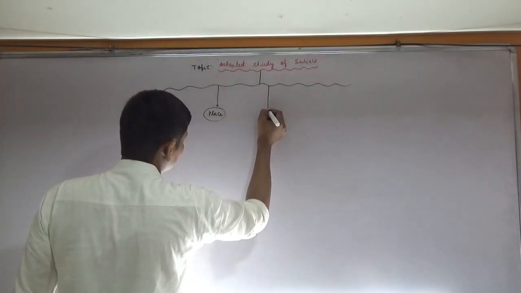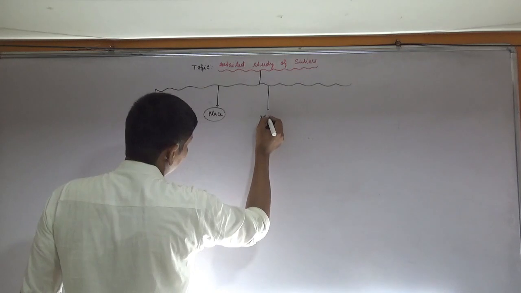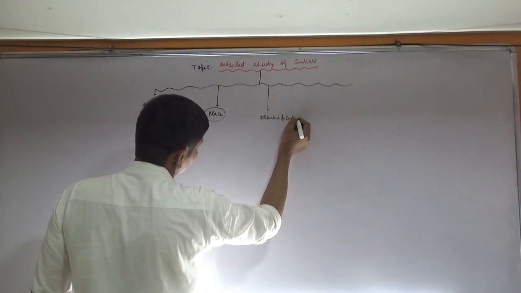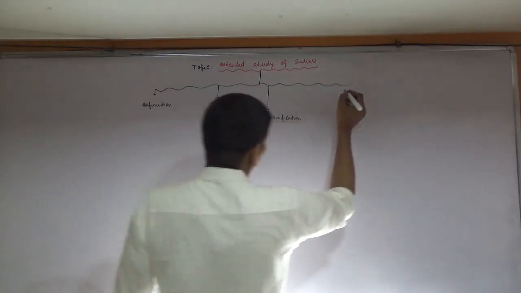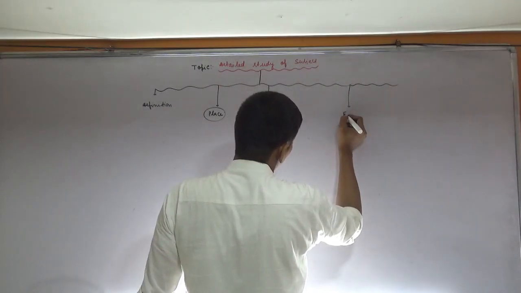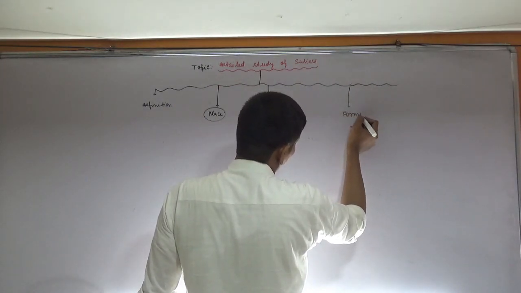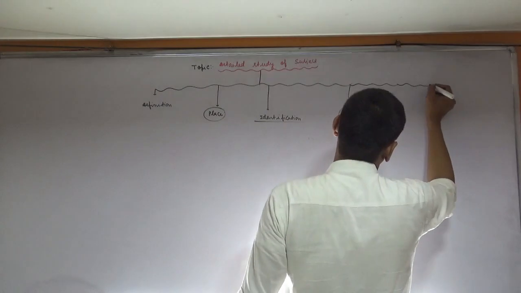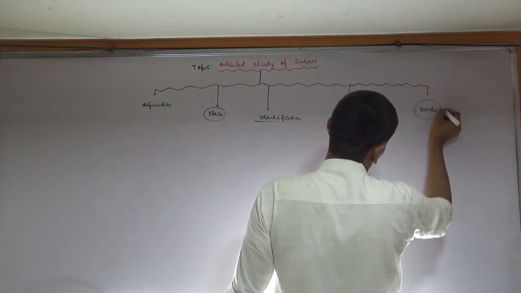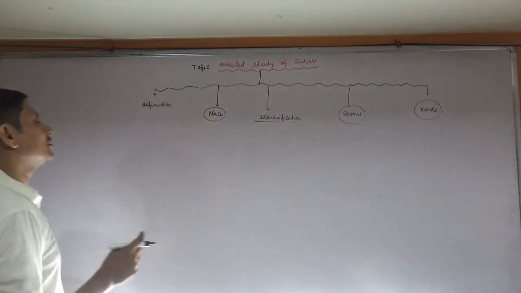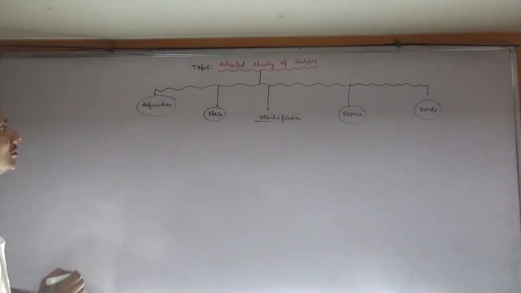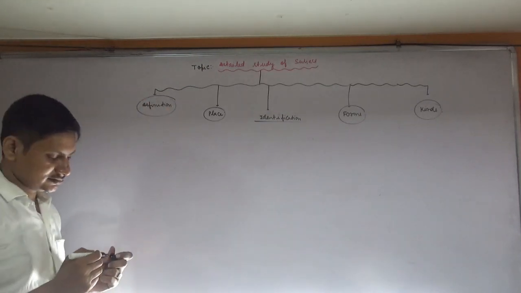Next one is identification. After that, forms, and the next one is counts. These are the basic terms which you have to study in this section.